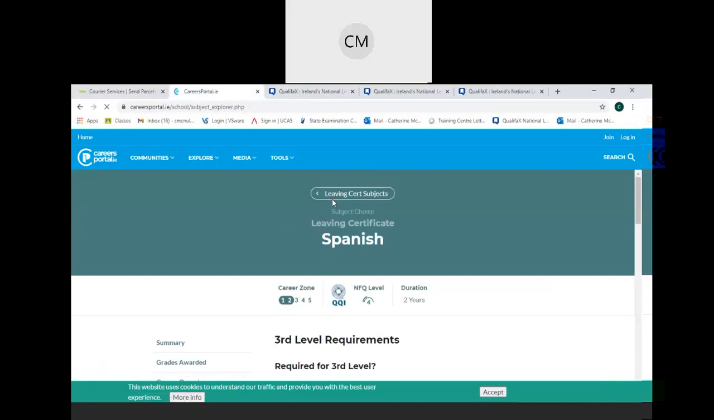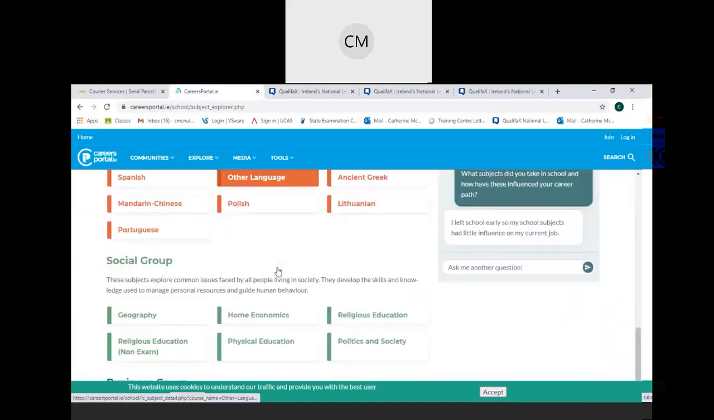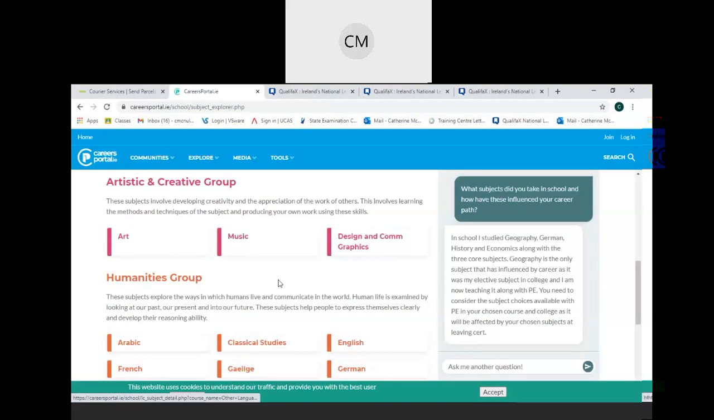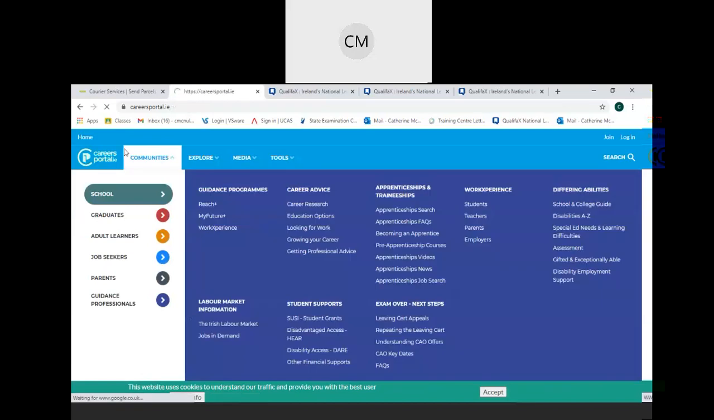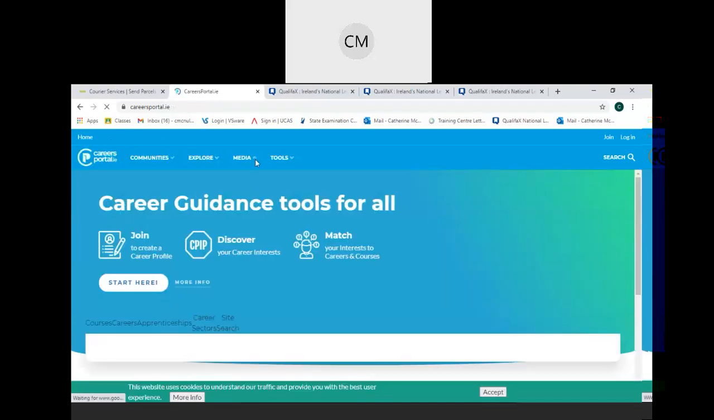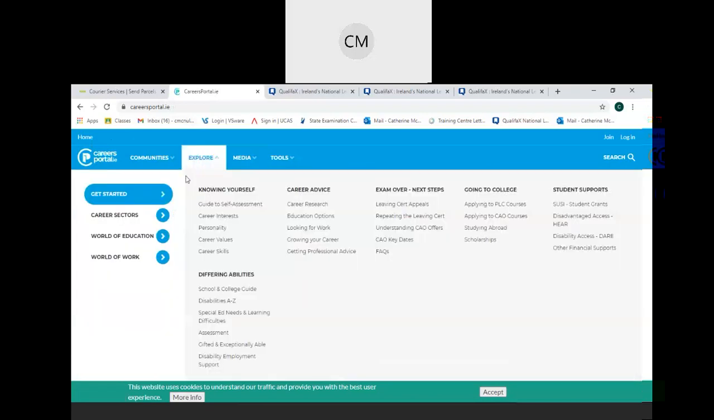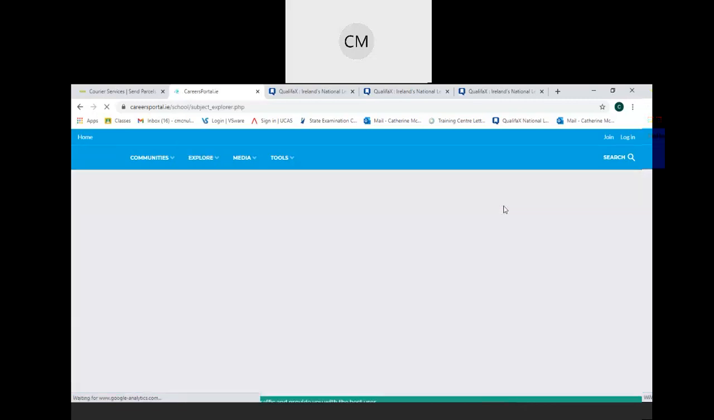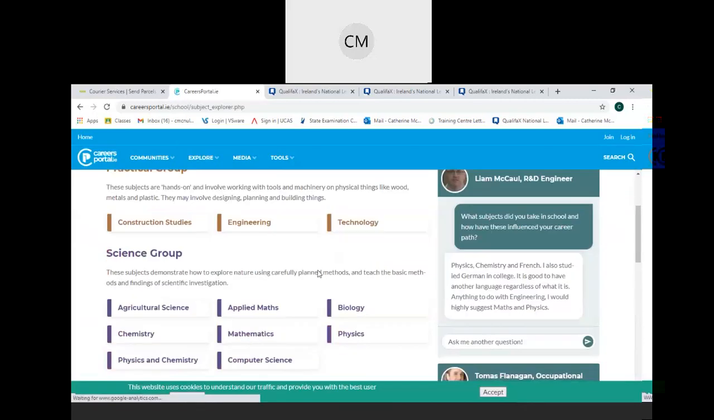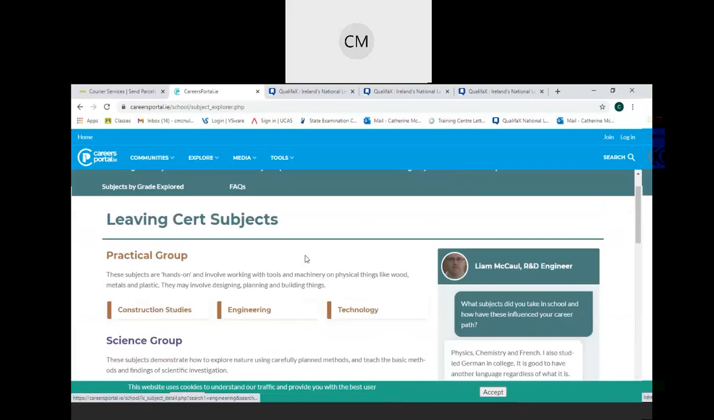So again, you can go back to your subjects and you can browse all of those subjects in the same way, and they give you all the same information. So that's careersportal.ie. So again, that's what the homepage looks like. So you're going to explore, world of education, and then Leaving Cert subjects. And that will bring you to that page with all of that information. So when you have a little bit of time, you can browse around on that.